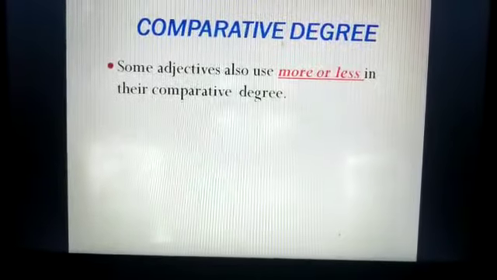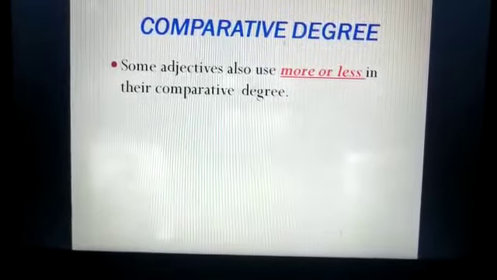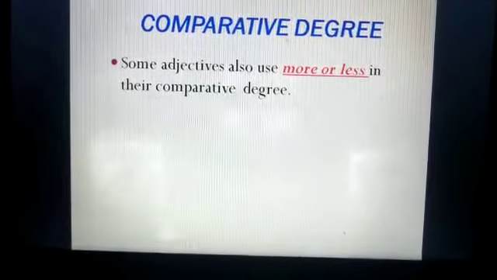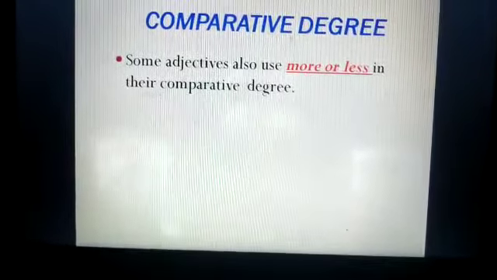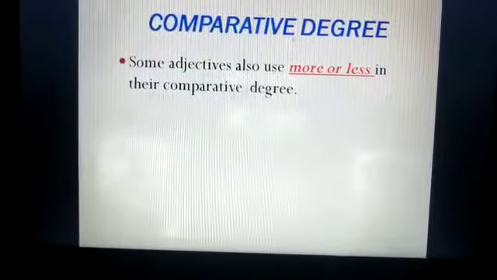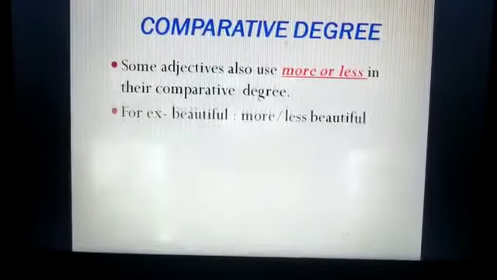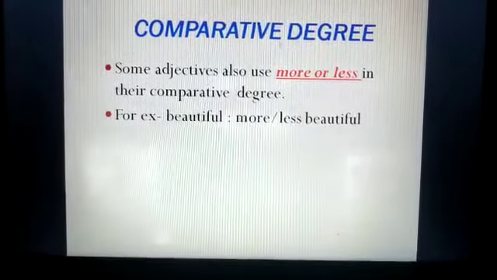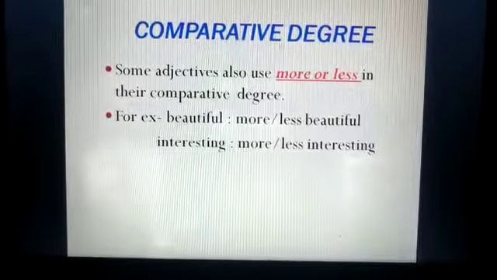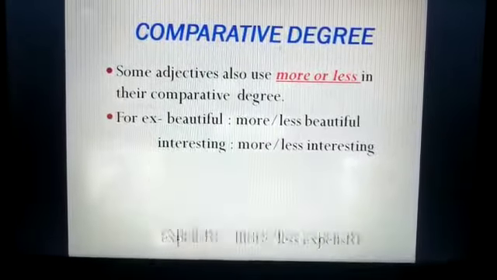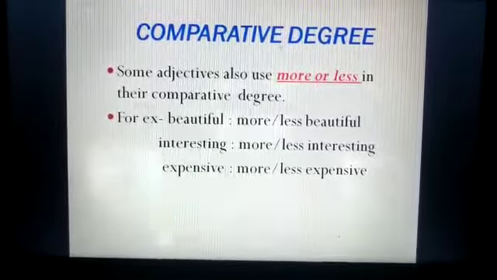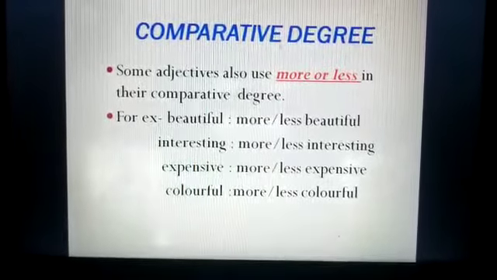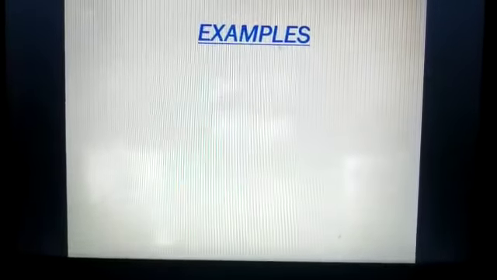Now let's see another rule. Some adjectives also use more or less in their comparative degree. ठीक है, कुछ adjective में we use more or less before them to convert them into their comparative form. For example, beautiful, we use more beautiful or less beautiful. Interesting, we use more interesting or less interesting. Expensive, we use more expensive or less expensive. Colorful, more colorful or less colorful.